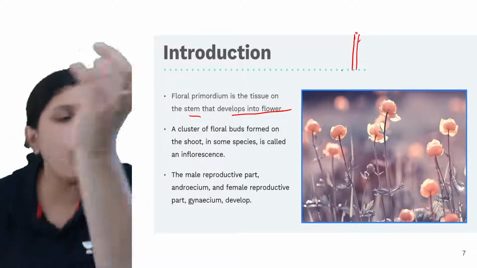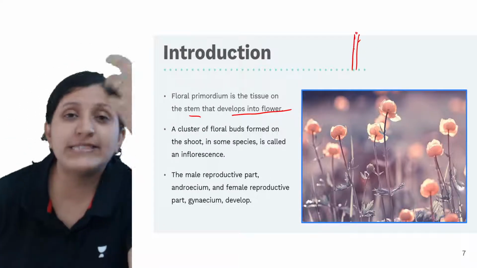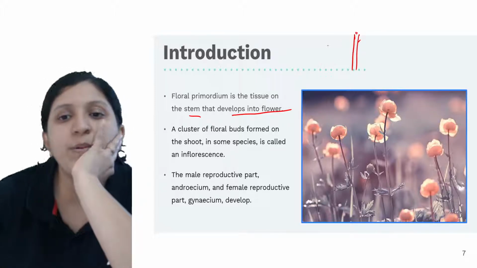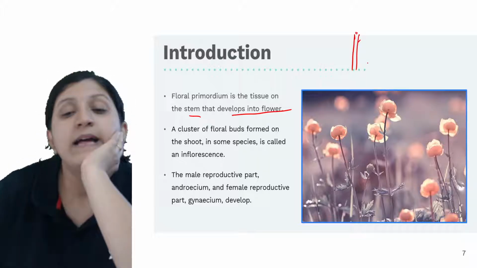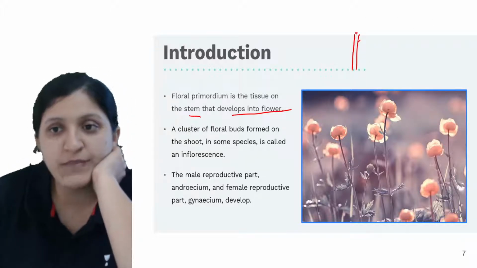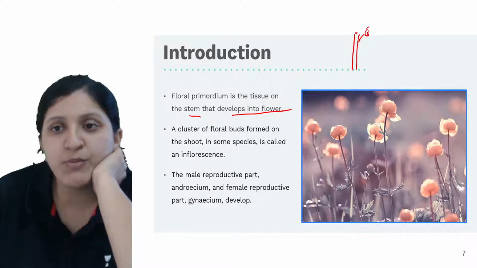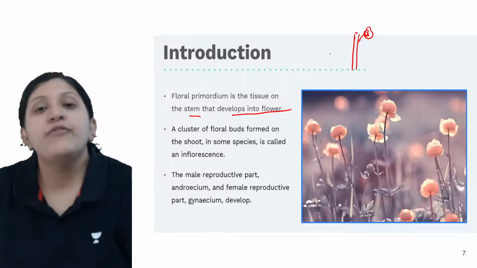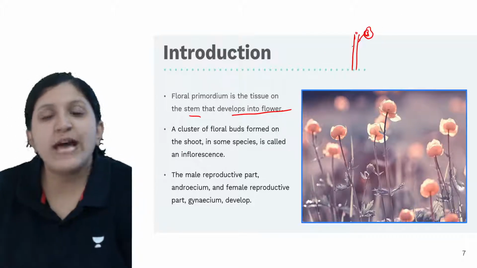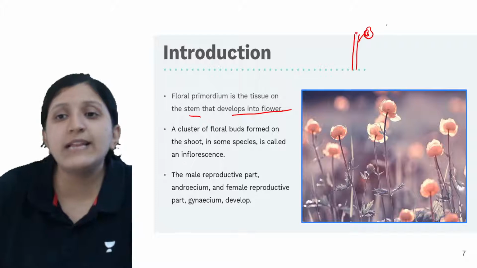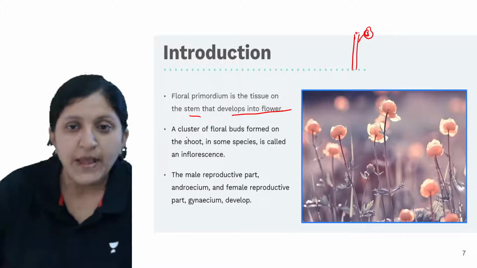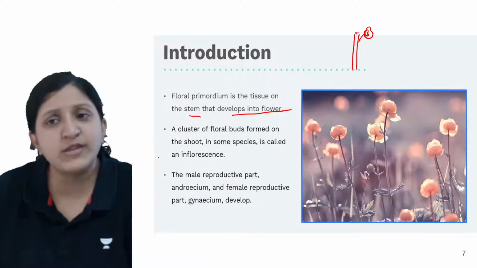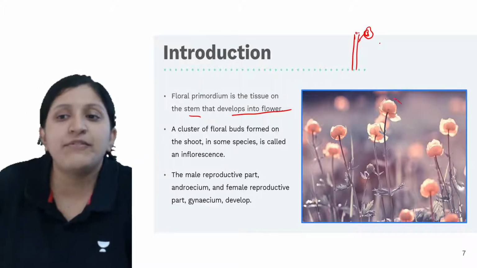That is because the ovary itself is basically the fruit formation. It is a ripened ovary. So floral primordium is the tissue on the stem that develops into a flower. You can see there is a formation of flower, and the formation of fruit is seen only after fertilization, but there is a particular tissue which forms the flower. There is no separate tissue; it is basically modified stem tissue itself which forms the flower as such.